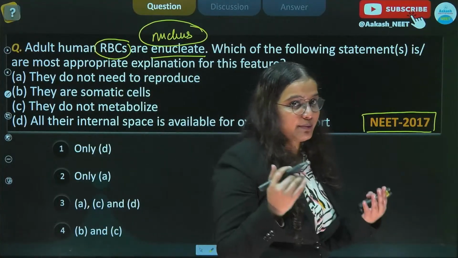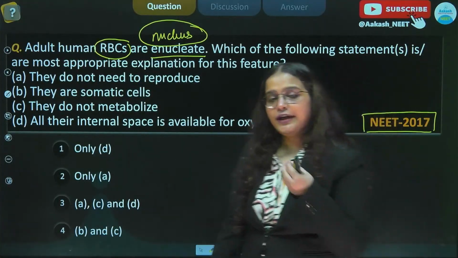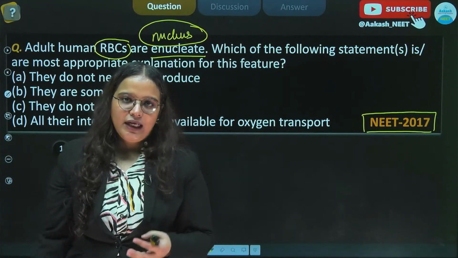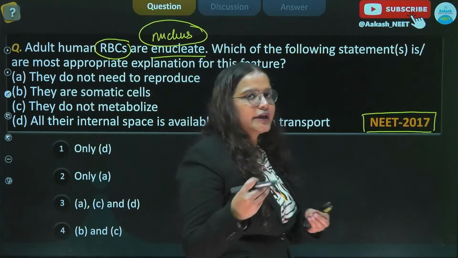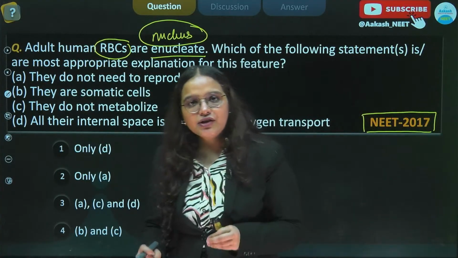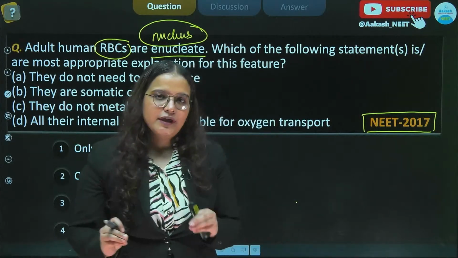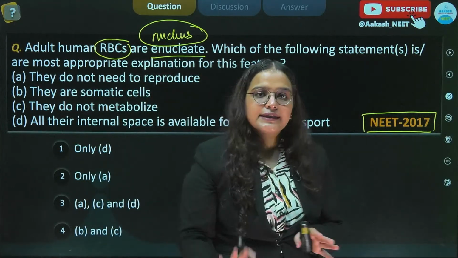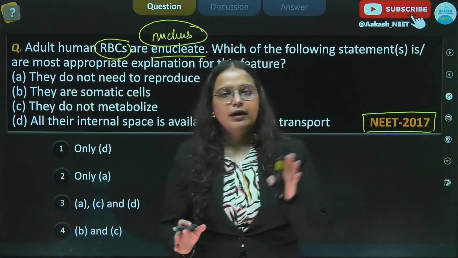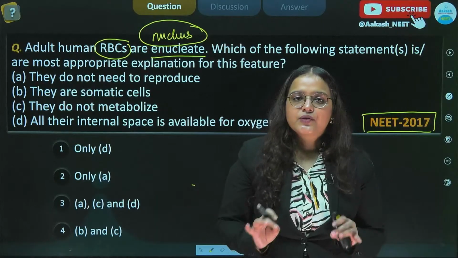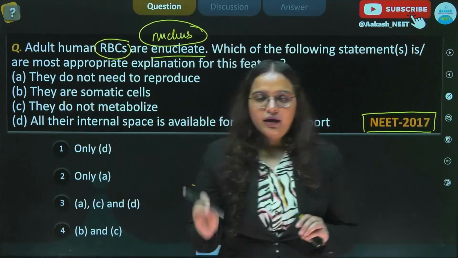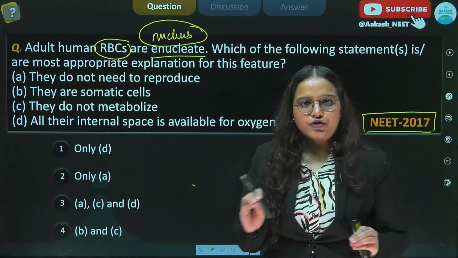So basically it needs space to carry all those molecules, and along with the nucleus it lacks other organelles as well. That is why we say that RBCs have metabolic activity but very little, and they majorly undergo anaerobic respiration because organelles like mitochondria are not present in them. All of these adaptations have been made only so that they have more space to carry gases for exchange of gases.